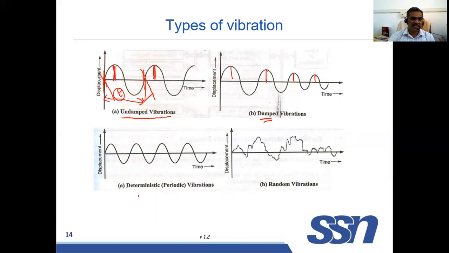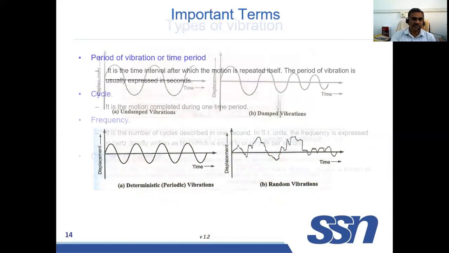And this is deterministic or periodic vibration. This is random vibration. See here, this is periodic and deterministic, but this one is not periodic, it is non-deterministic. So this is known as random vibration. It is undefined. So this is periodic, this is aperiodic, this is deterministic, this is non-deterministic. This is known as deterministic vibration, and this is known as random vibration.